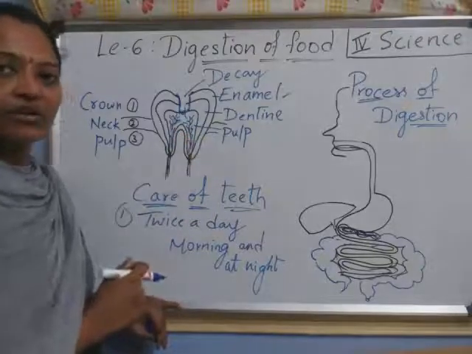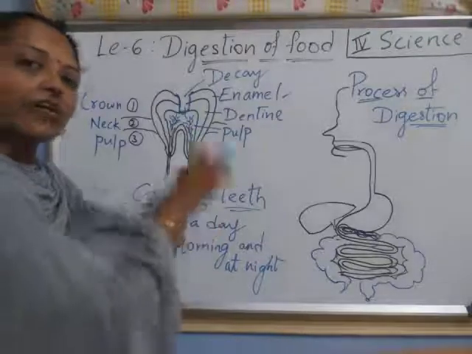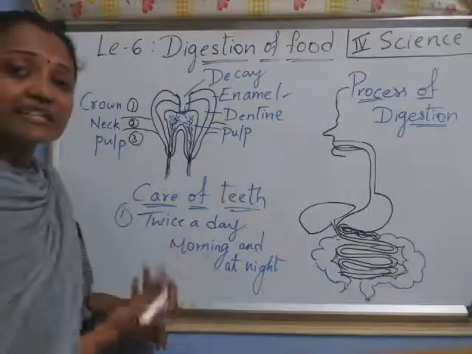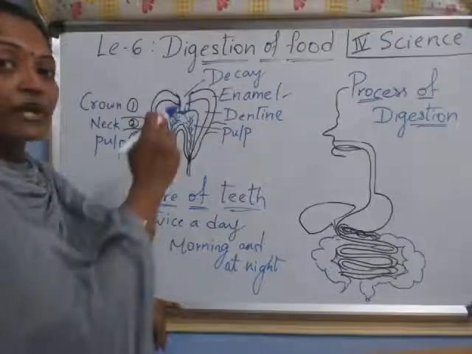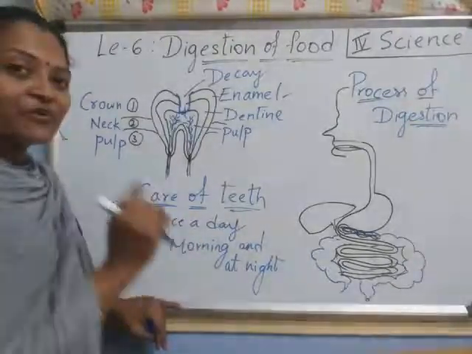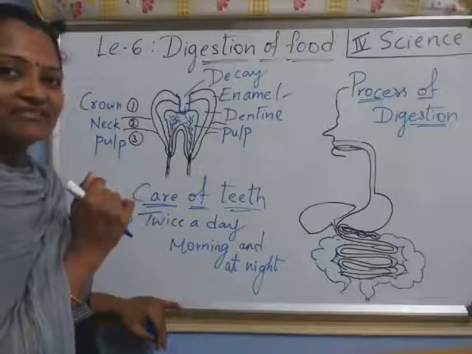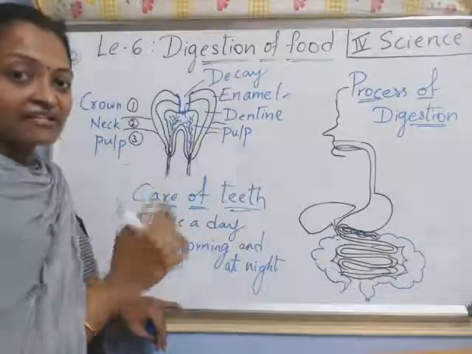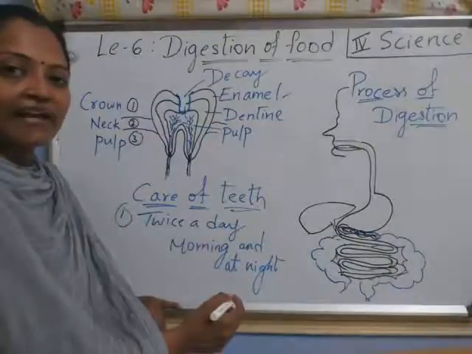Got it children? In between the teeth and on the tooth, if germs start growing, that's why you are getting bad smell. So to avoid that, how to take care of your teeth? Twice a day you have to brush. Understood, children? Brush your teeth twice a day, that is morning and also at night before going to sleep.